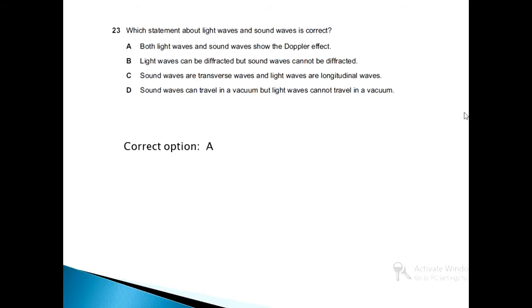Option C, sound waves are transverse waves and light waves are longitudinal waves. No, sound waves are longitudinal waves whereas light waves are transverse waves. So option C is also incorrect. Option D, sound waves can travel in a vacuum but light waves cannot travel in a vacuum. No, this is the reverse argument. Light waves can travel in a vacuum whereas sound waves cannot. So this is also incorrect. We are left with only option A, so the correct option is A.